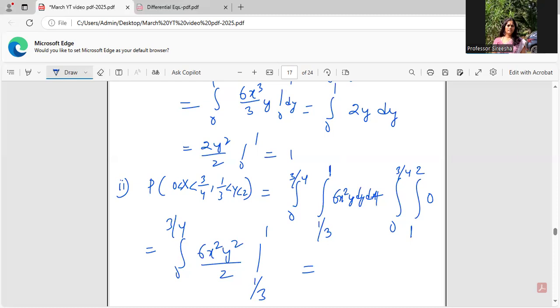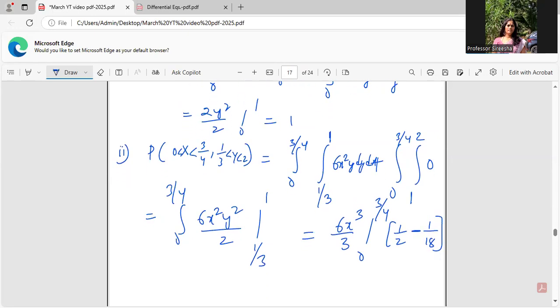So I can put the limits for y, right? Yeah. And then integrate x separately because both are constant limits only. So it would be 6x cube by 3 from the limits 0 to 3 by 4. And then y limits are 1 by 2 is one value minus 1 by 3 whole square, 1 by 9, and minus 1 by 9 to is 18 is what I will have.